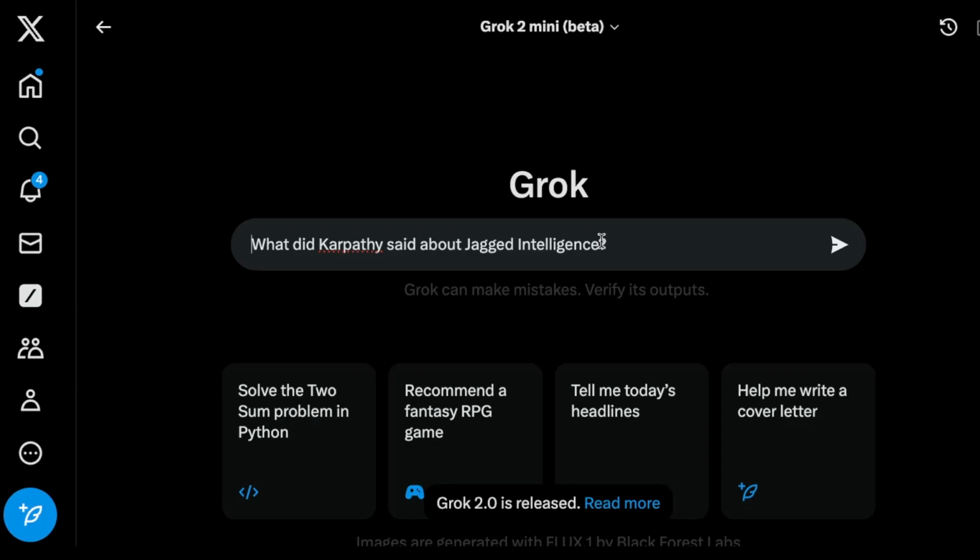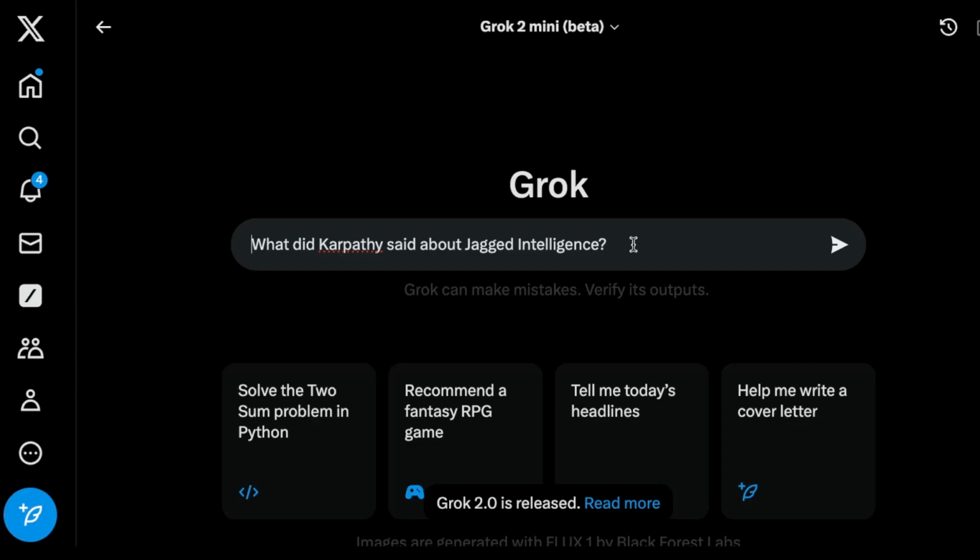And what I typically do is I go to Google, I have to give Google Karpathy's username, and then I search for the term. And then on top of that, I have to say Twitter or X or something like that. So it's a very kind of complex search, but Google actually helps me on that. And so what I would like to do here is actually use Grok for this.